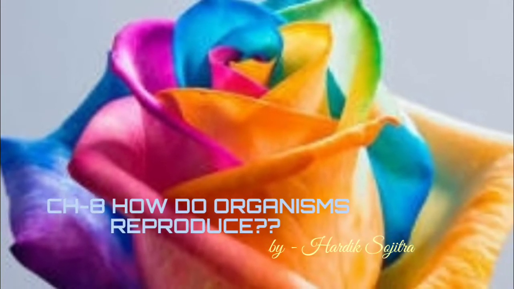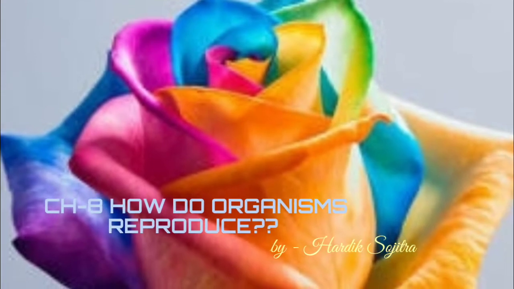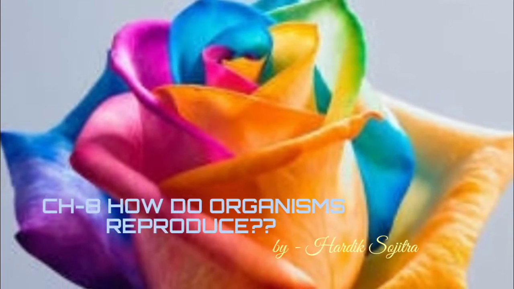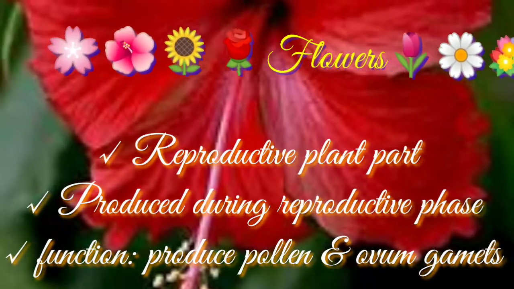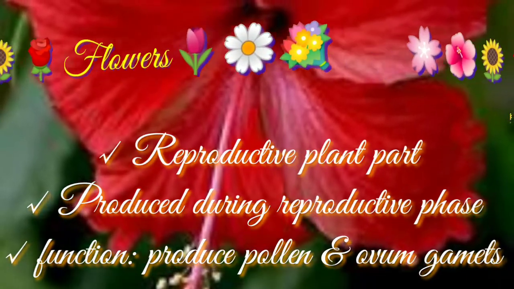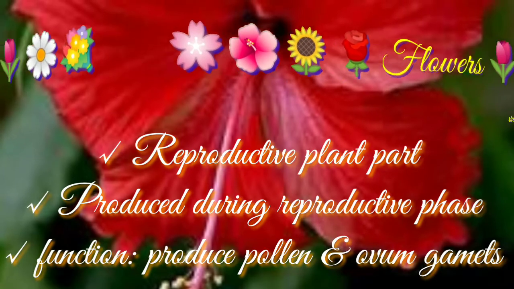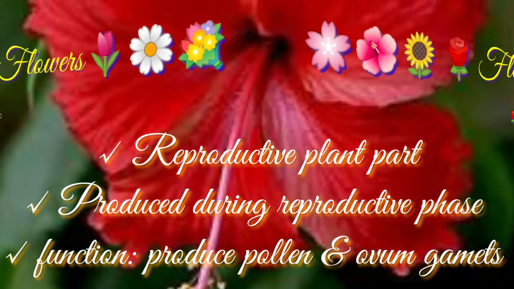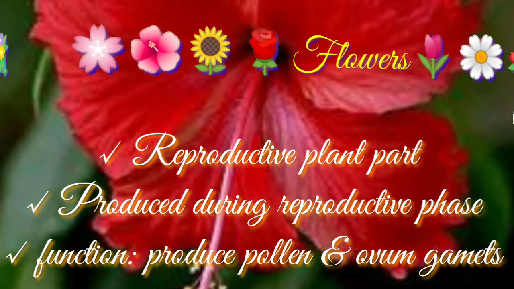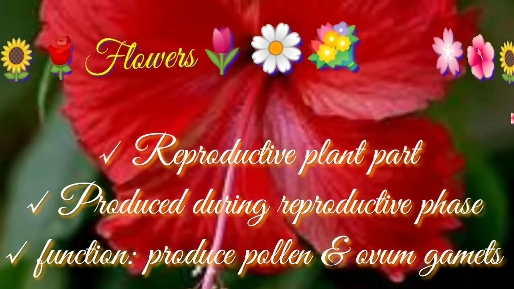Hello everyone. Today we are going to learn about sexual mode of reproduction in plants. As we have discussed in the previous video, flower is the reproductive part of the plant. Flowers are the most beautiful and colorful parts of the plant. They are not found on the plant throughout the year, but are born during the reproductive phase of the plant life.